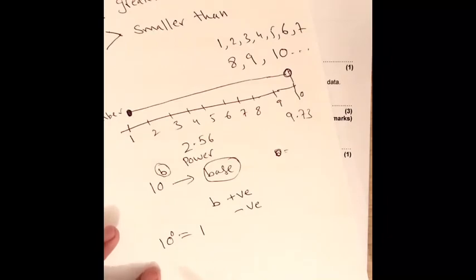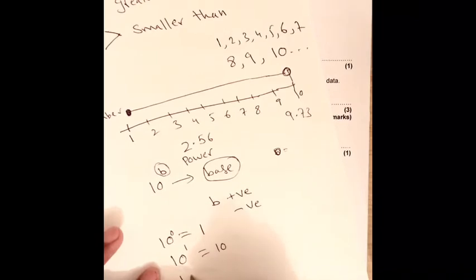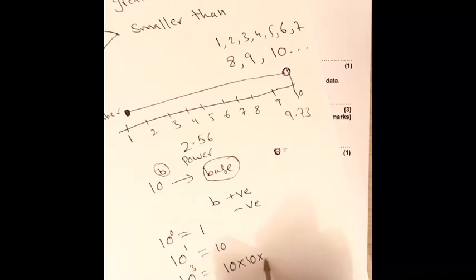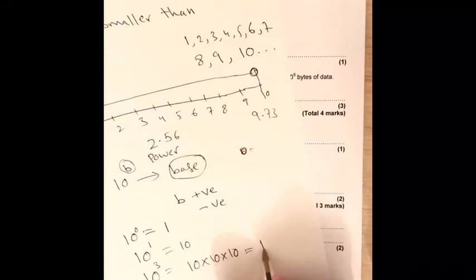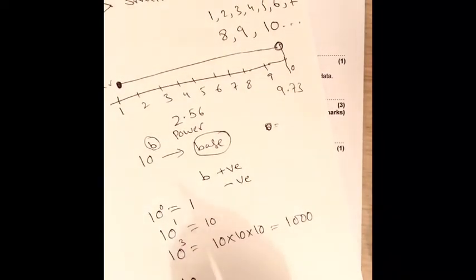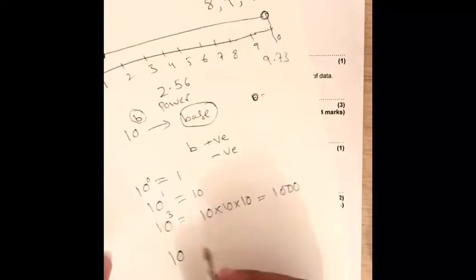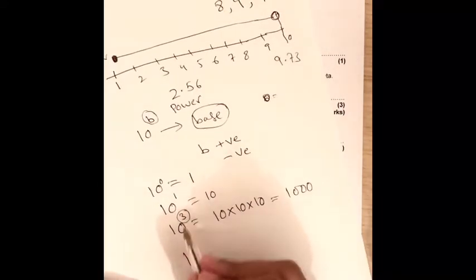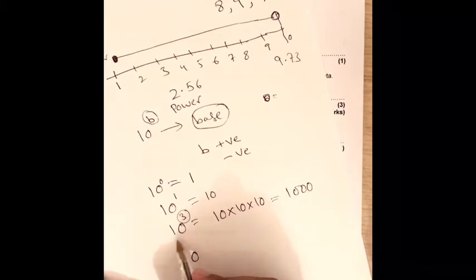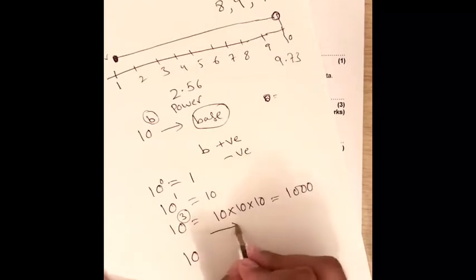So that doesn't make any sense. If b is 1, then we can say 10. If b is equal to 2 or 3, then we multiply 10 by itself that many times. If the b value is negative, just remember that if the power is positive we write that many zeros to the right side.